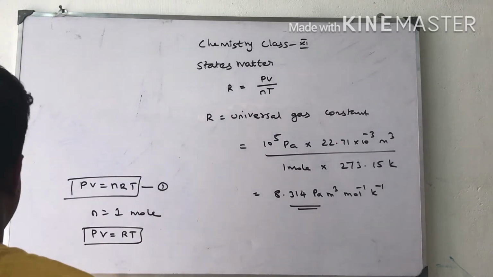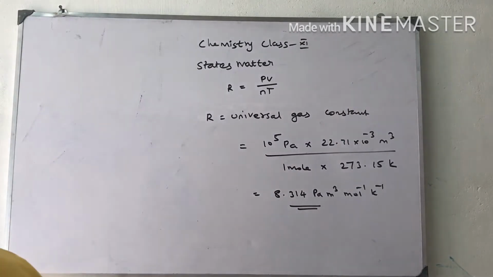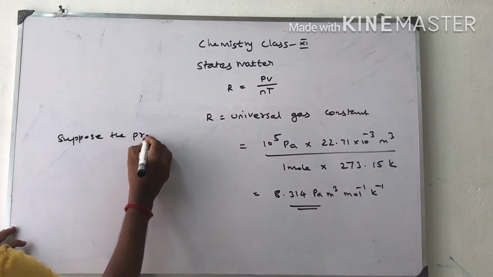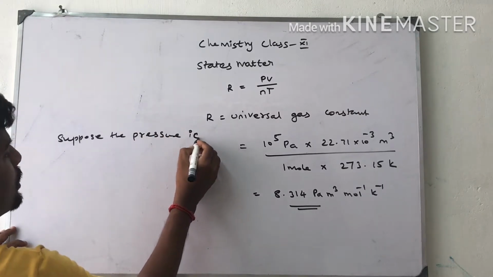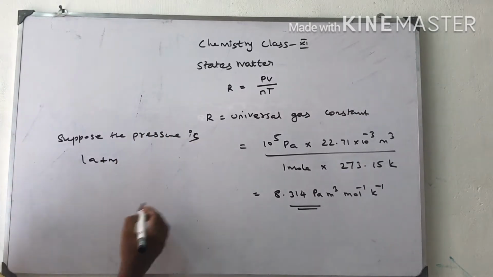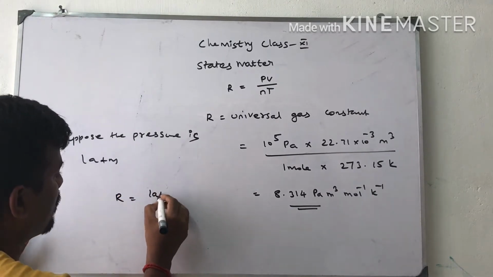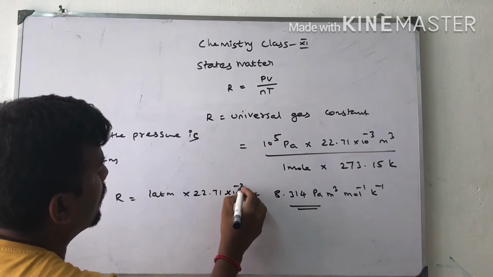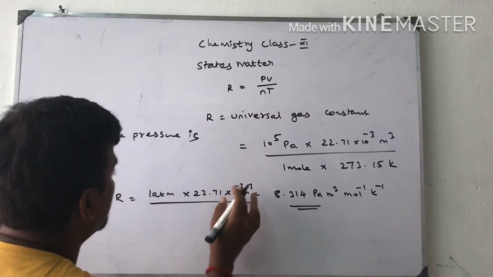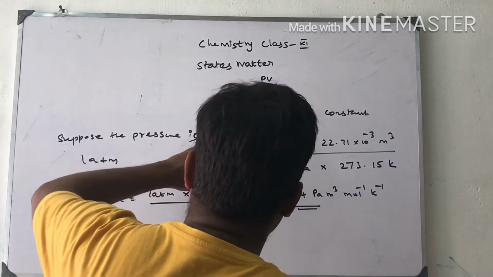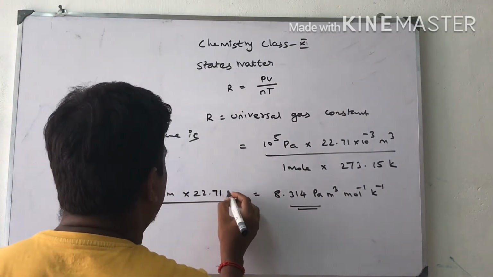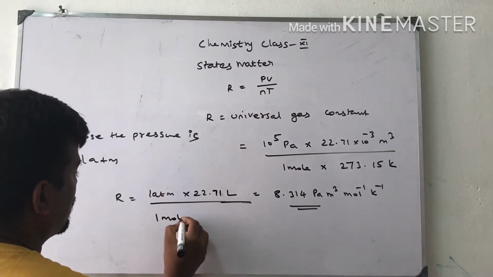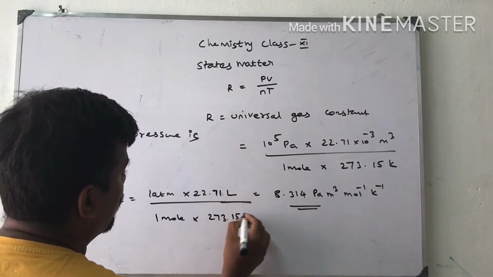Next, suppose the pressure is 1 atmospheric pressure. Then we can modify the equation. R is equal to 1 atm into 22.71 into 10 to the power minus 3 meter cube, divided by, here we are using liters because of atmosphere, so we can use 22.71 liters, divided by 1 mole into 273.15 Kelvin.